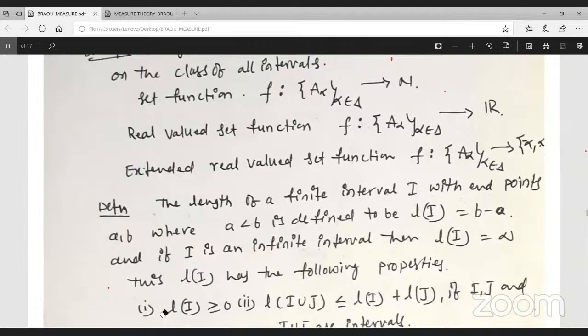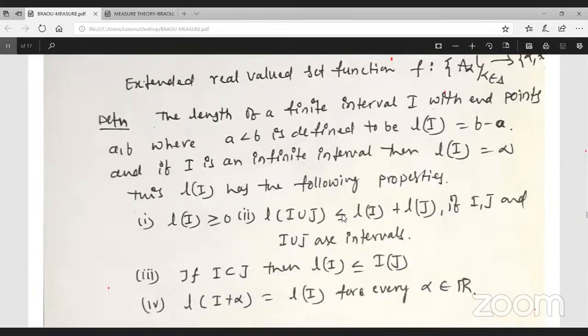If I is not finite, meaning an infinite interval, the length of I is infinite. The length of an interval has the following properties, and the length of an interval is always positive. First, the length of the union of two intervals is less than or equal to the length of I plus the length of J. Suppose I is a subset of J, then their length is less than or equal to; length of I plus alpha is equal to the same.